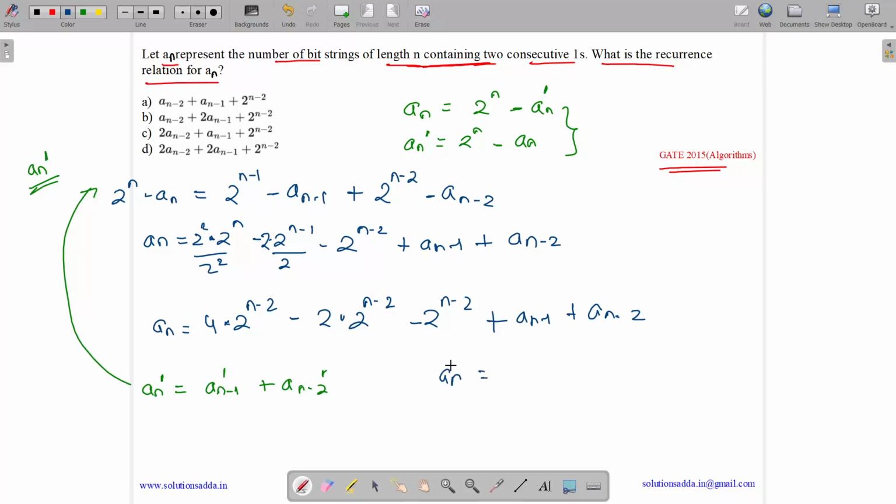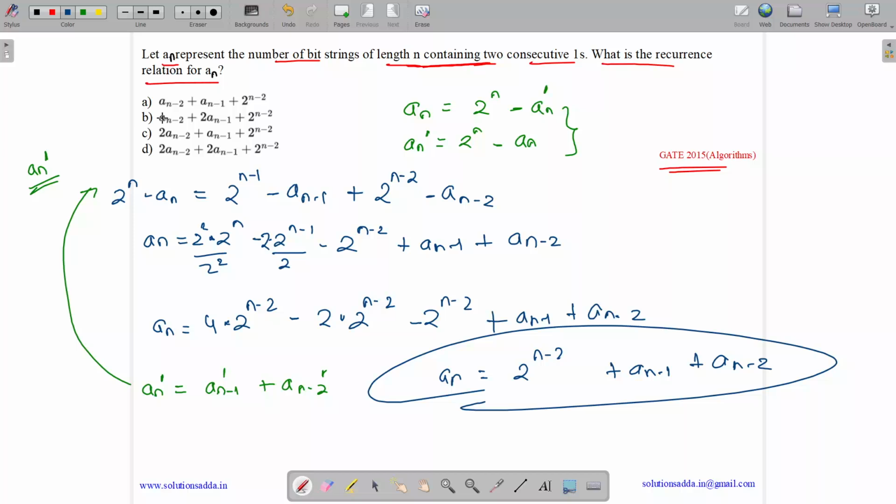So an equals 4 minus 2 minus 1. So it's 2 to the power n minus 2 taken as common, we get 4 minus 2 minus 1, so it's 1 only, plus an minus 1 plus an minus 2. So the answer is option A: an minus 1 plus an minus 2 plus 2 to the power n minus 2.